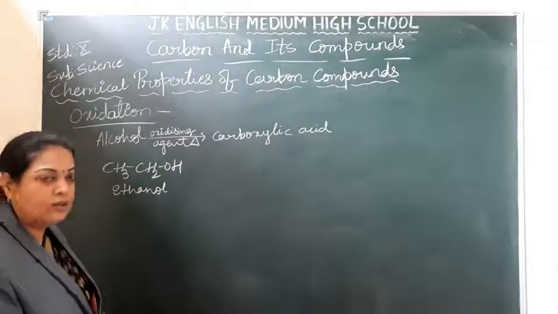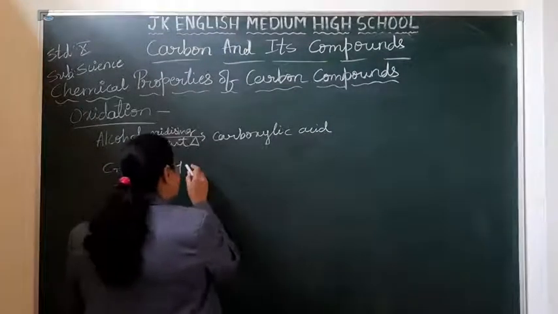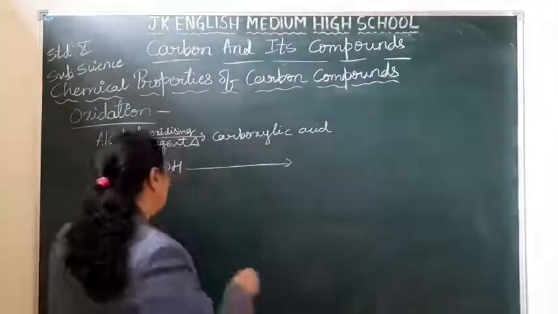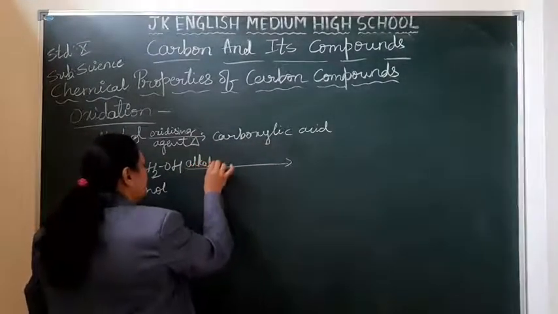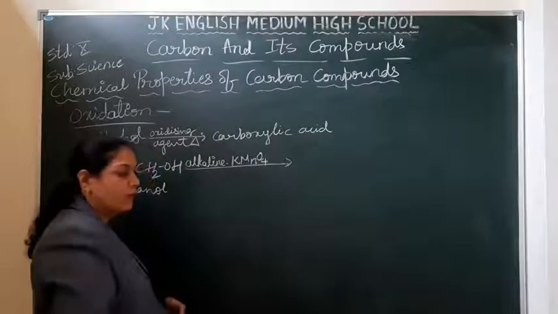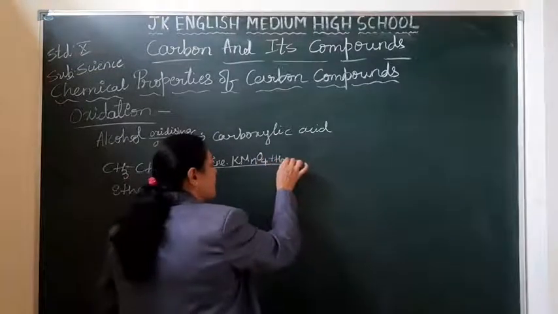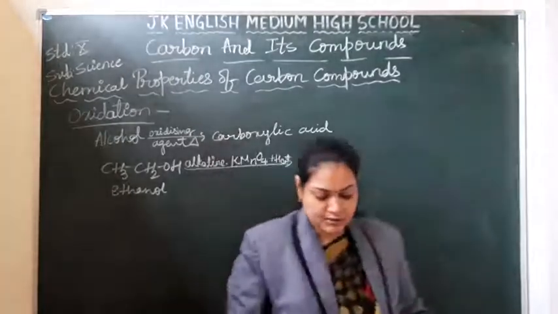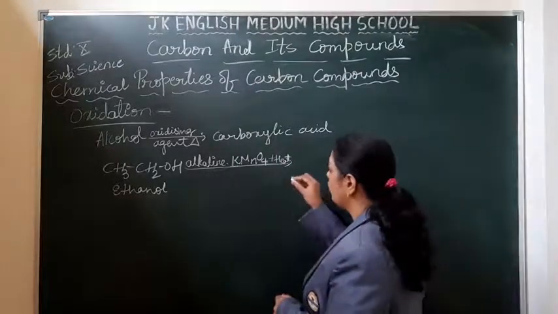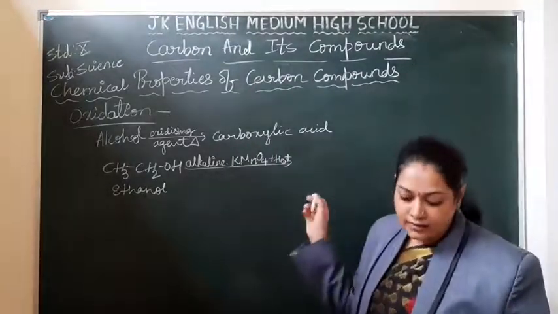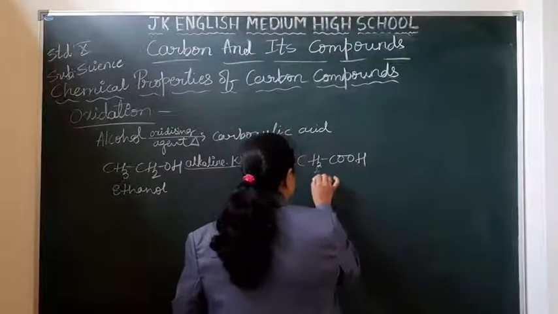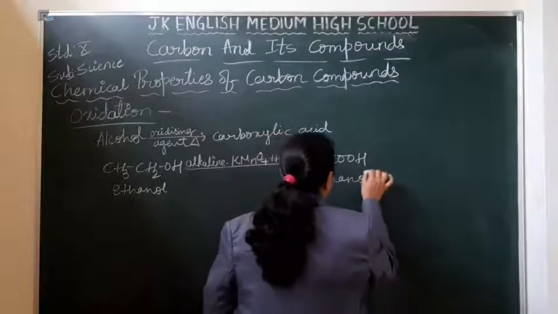So this ethanol, when it is oxidized with the help of oxidizing agents like alkaline KMnO4, you have to heat this. Take the alcohol and heat it in the presence of alkaline potassium permanganate. You are converting it into a carboxylic acid, that is ethanoic acid, CH3COOH. Ethanoic acid.